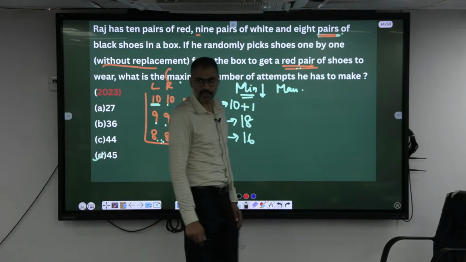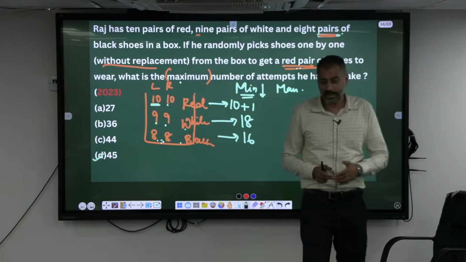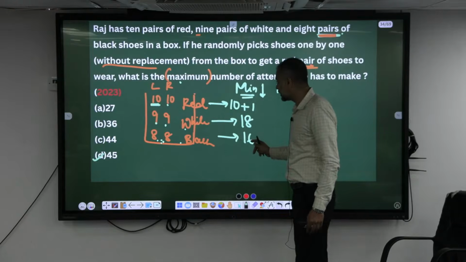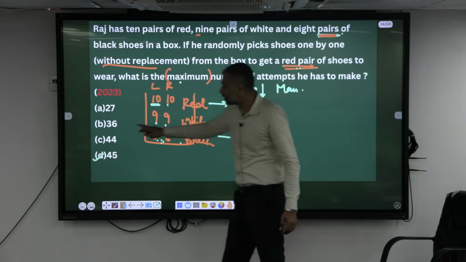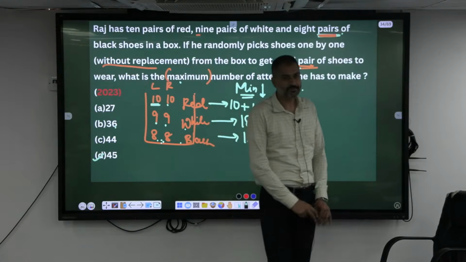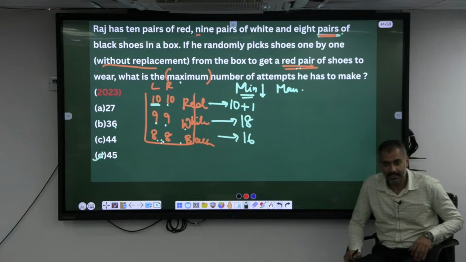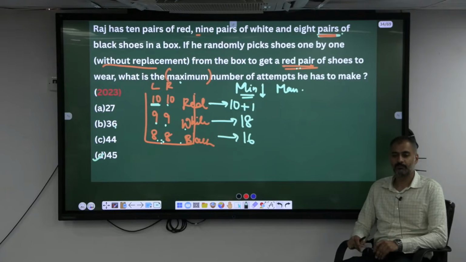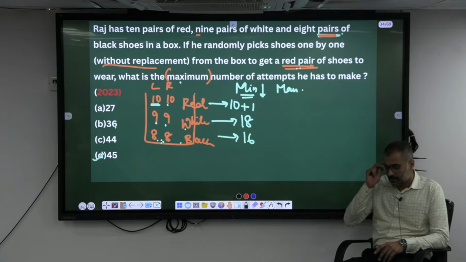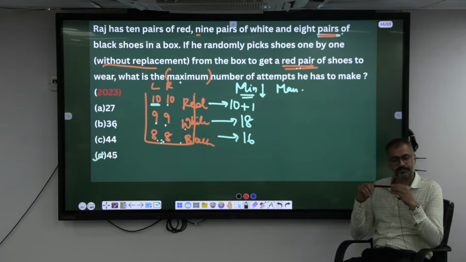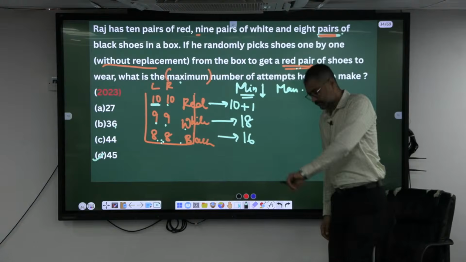45. 45 attempts. Okay, you will miss the logic here. After taking 10 and 18 and 16, that is 34, you will make 2. That is also in your option, 36. Keep in mind, the keyword is the pair. To maximize the attempts, largest to the smallest. To minimize the attempts, smallest to largest. Okay. Shall we continue?